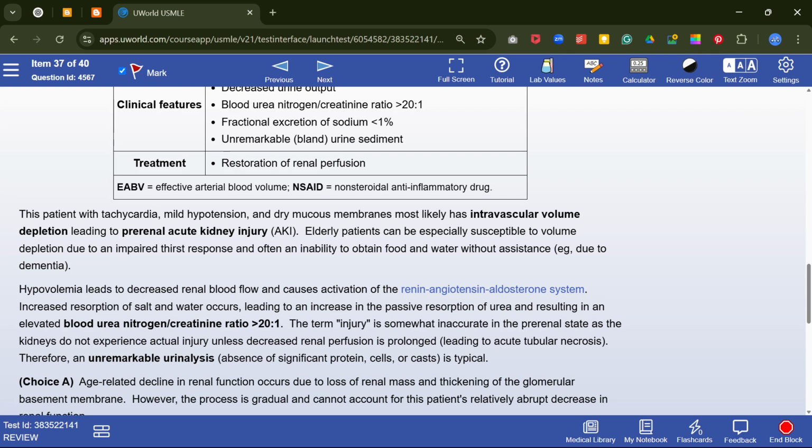Hypovolemia leads to decreased renal blood flow and causes activation of the RAS system. Increased reabsorption of salt and water occurs, increasing the passive reabsorption of urea, resulting in increased BUN and creatinine. The term injury is somewhat inaccurate in the prerenal state, as the kidneys do not experience acute injury unless decreased renal perfusion is prolonged, leading to acute tubular necrosis. Therefore, an unremarkable urinalysis, with absence of significant protein, cells and casts, is typical.